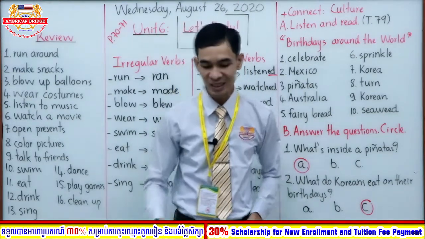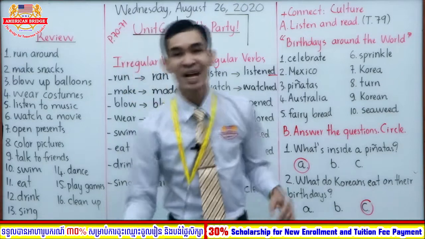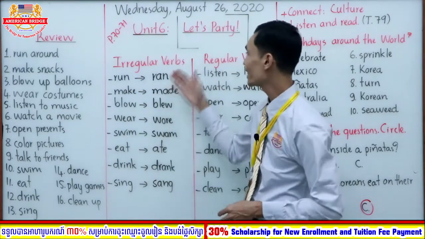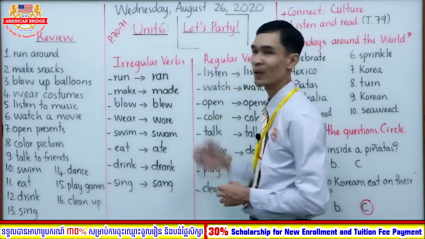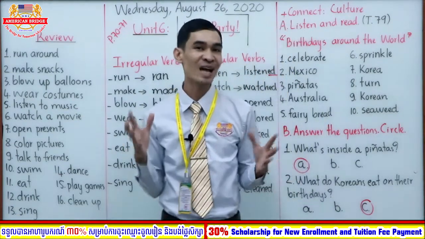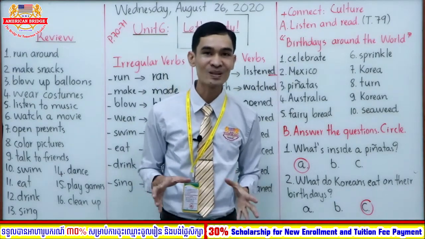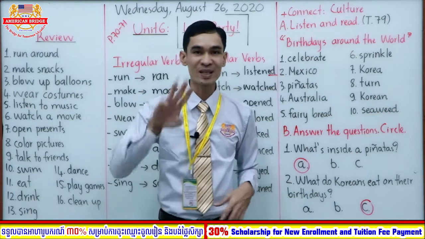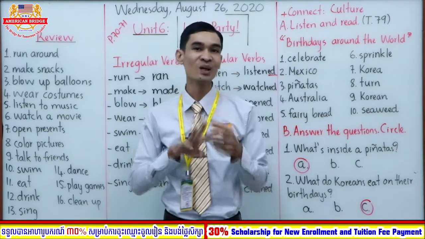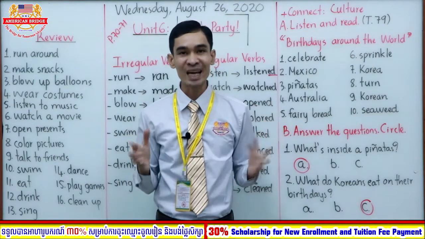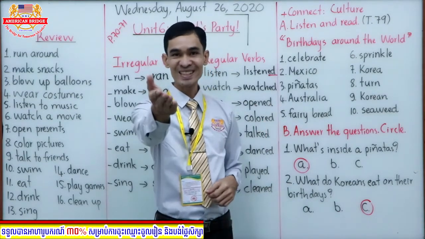Okay, so this is the end of our first session, and in this session I hope you can improve a lot, especially in irregular verbs and regular verbs. Especially, I hope you can understand the culture of birthday parties around the world, right? Especially three countries, right? Mexico, Australia and Korea. Okay, this is the end of our first session, and see you in the second session.